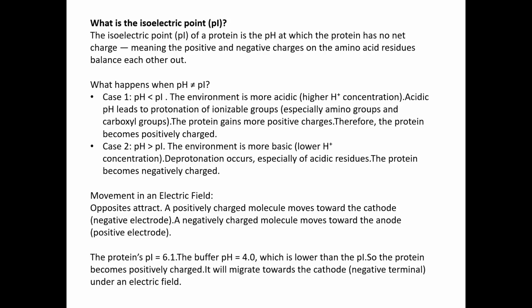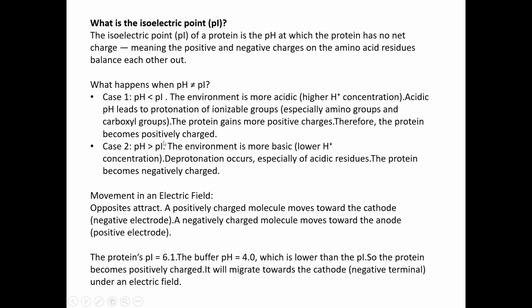So what exactly is isoelectric point? So the isoelectric point of a protein is the pH at which the protein has no net charge, meaning the positive and negative charges on the amino acid residues balance each other out. So like we discussed in case 1, if pH is less, the environment is more acidic, higher H+ concentration, and it leads to protonation of the ionizable groups. So the net charge becomes positive. Therefore, the protein also becomes positively charged.